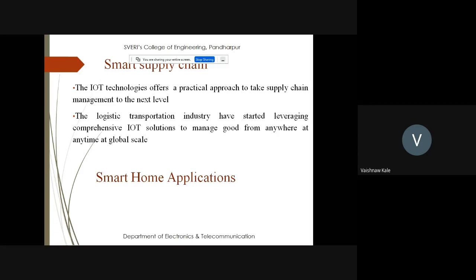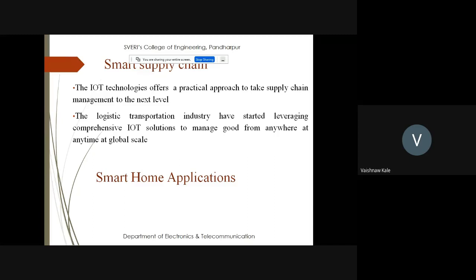So smart supply chain is also one of the best applications. And then as far as smart home applications are concerned, now you'll be finding very smart home applications in the coming days, because you know that there are all the devices in your homes. It may be bulbs, tubes, TVs, refrigerators, washing machines. All these can be connected with your mobile device with the help of IoT. And if they can be connected, that means they can be turned on and off.